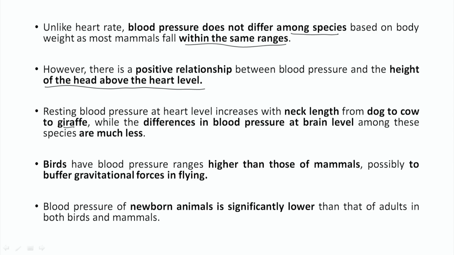Birds have a blood pressure range higher than that of mammals, possibly due to the buffer against gravitational force in flying birds. Birds have a higher blood pressure than mammals. Blood pressure of the newborn animal is significantly lower than that of the adult in both birds and mammals. So, in the newborn animal, blood pressure is lower compared to that of the adult.